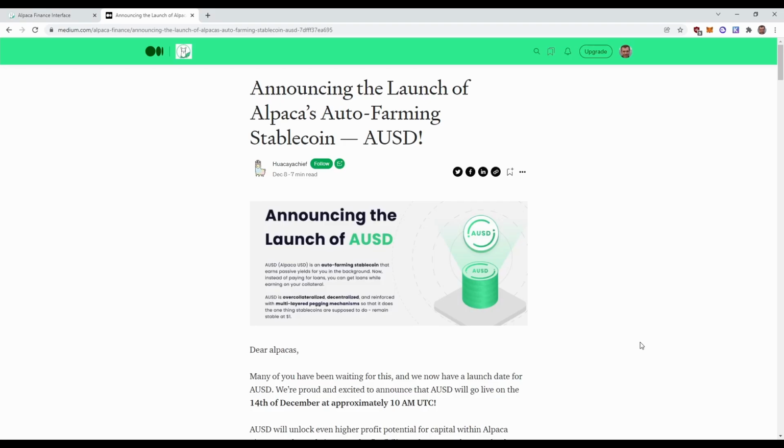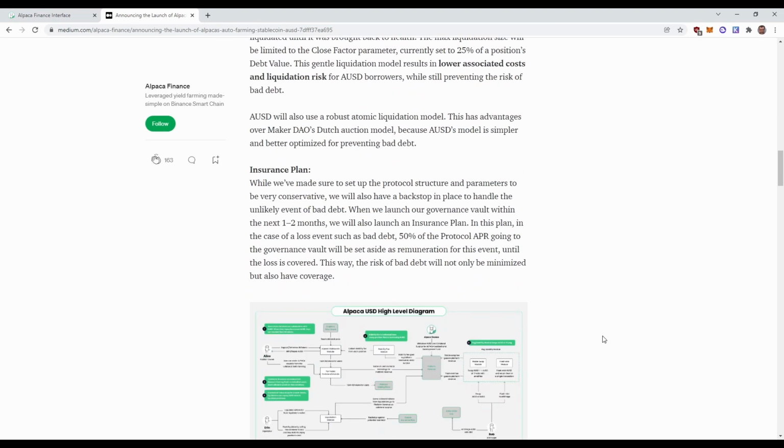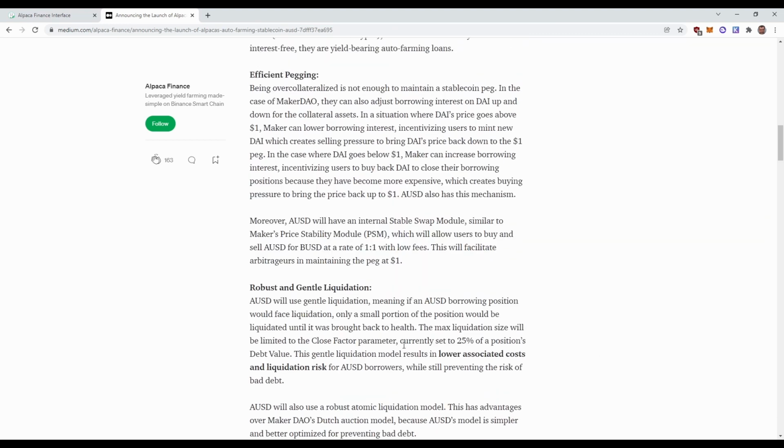So here we are looking at the AUSD Medium article, and if we're scrolling down to the relevant point here for liquidation, we can see that gentle liquidation is used, which means that only 25% of our position is closed to cover any outstanding debt. So you're not getting completely wrecked on your position if BUSD should drop. Instead, only 25% of your position is closed, which means that BUSD is bought with an unfavorable rate for you. But since only 25% of your position is being closed, it means that you're only losing a little bit.